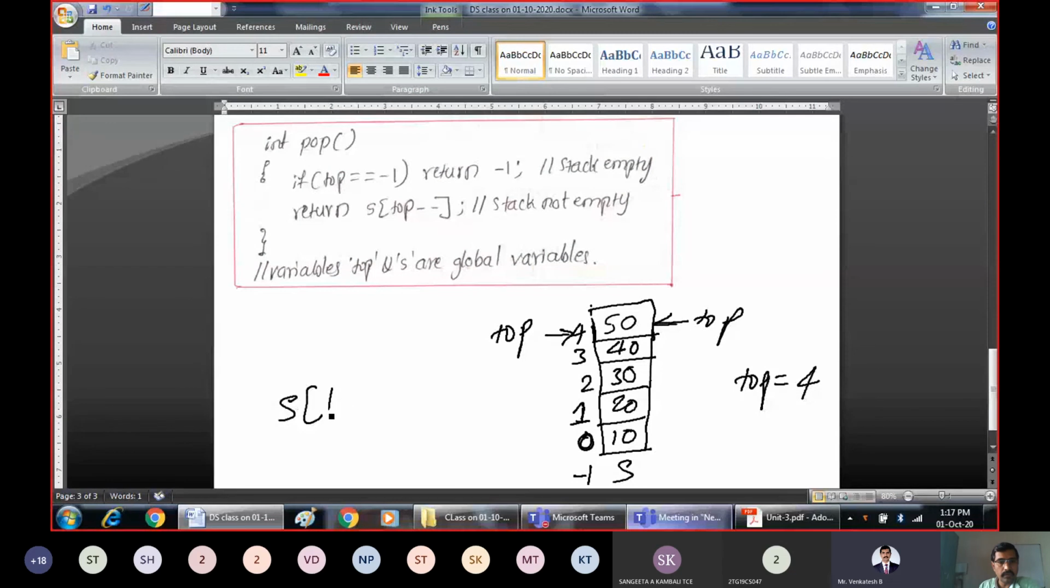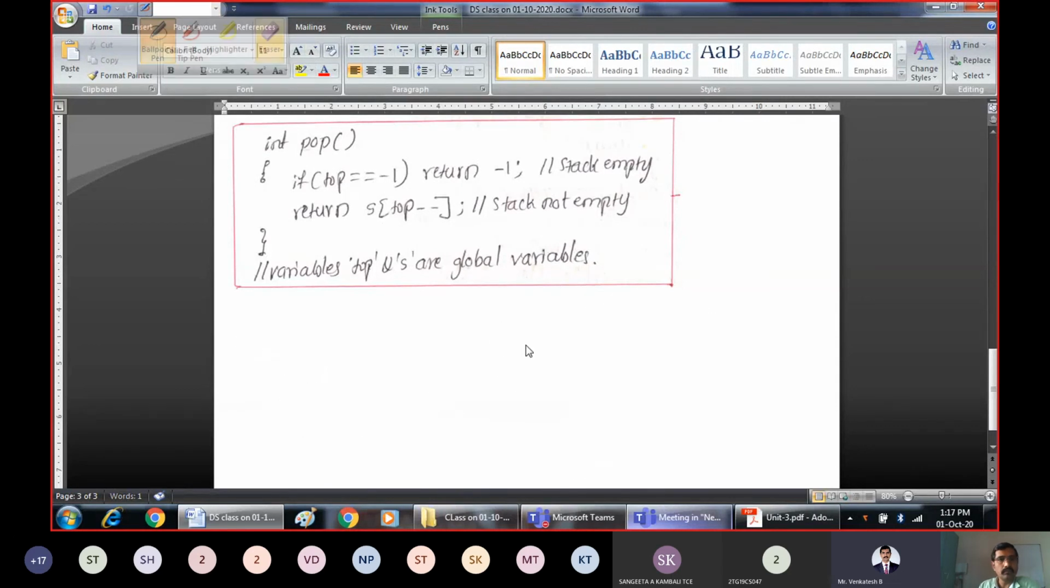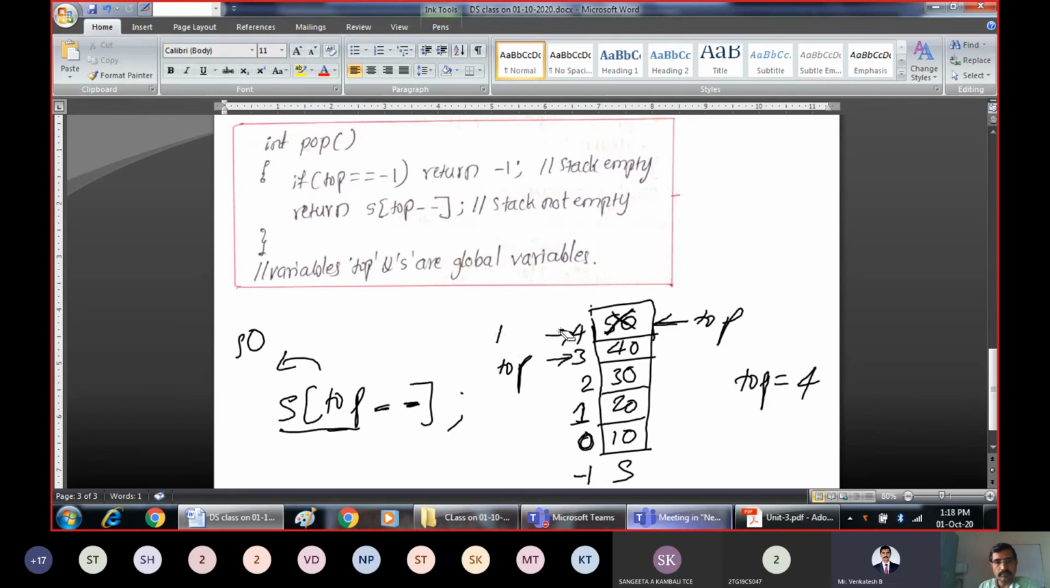How do you write s of top minus minus? What it indicates here is the topmost element of the stack. It will return 50. Then decrement. This is post decrement. You must have studied in C. Post decrement: after deleting this element, then decrement the top. This must be the scenario, because once you delete 50, what will be the topmost element? 40 will be the top element.